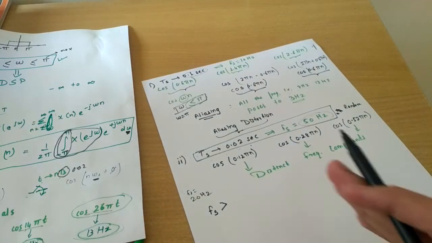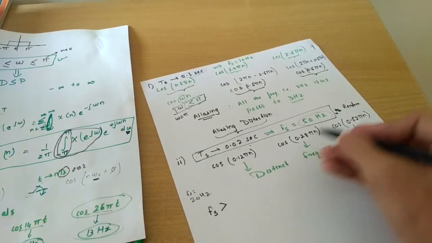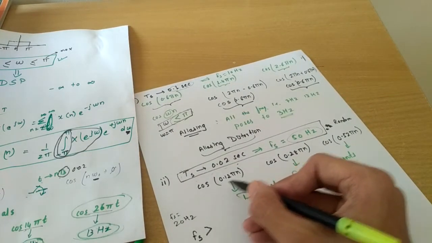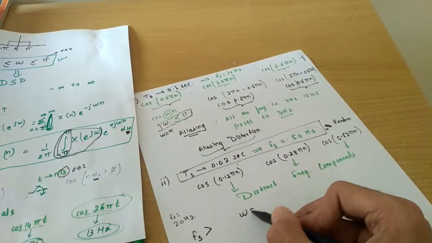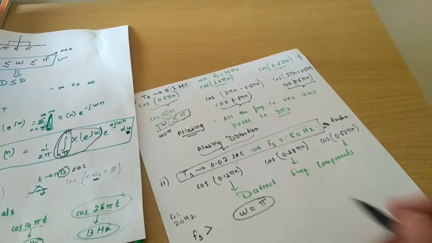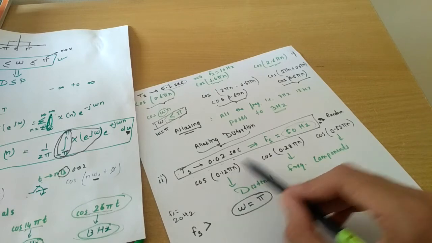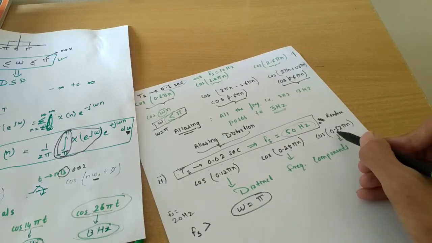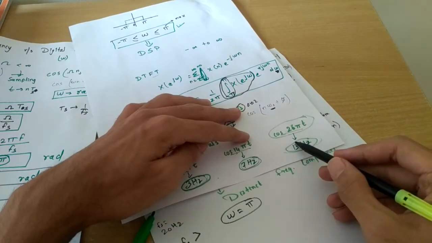So now our task is to find that fs, that threshold. Our maximum value of omega should be equal to pi, because up till pi we can allow. In all these three signals, the maximum frequency signal was this one, with a frequency of 13 hertz.